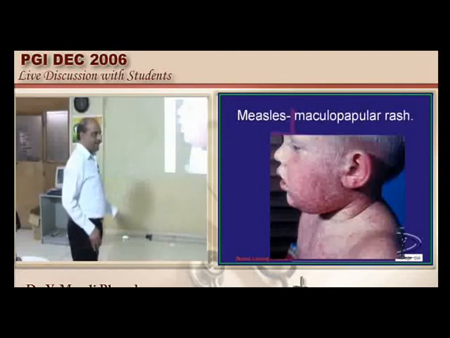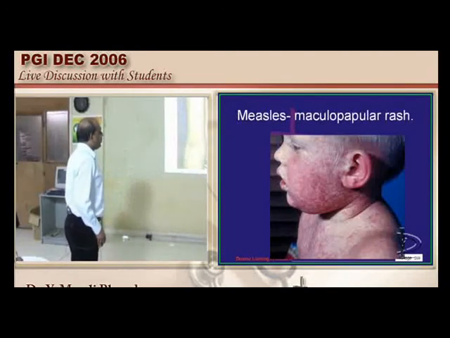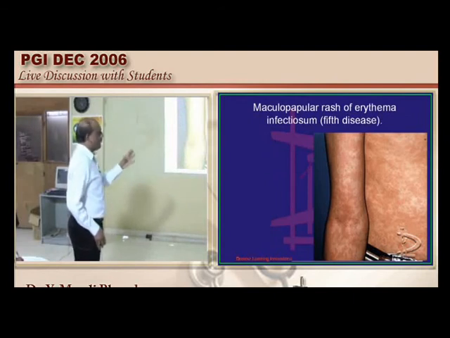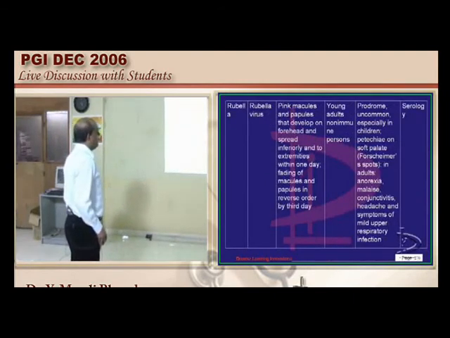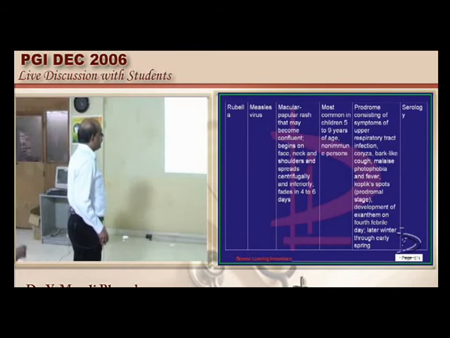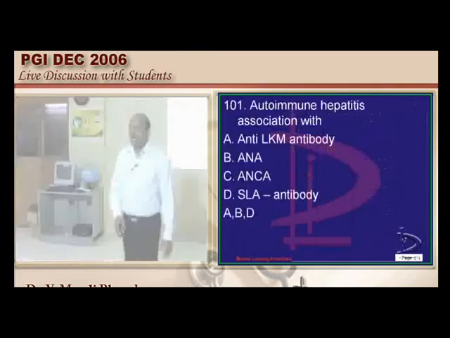Measles is a classical maculopapular rash. Erythema infectiosum also leads to this kind of a maculopapular rash. And in rubella you have the Forchheimer spots, and in rubeola also a maculopapular rash is seen.